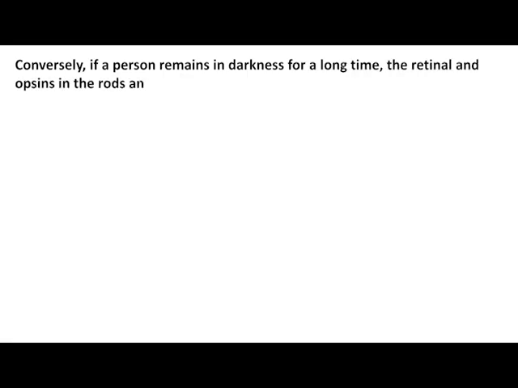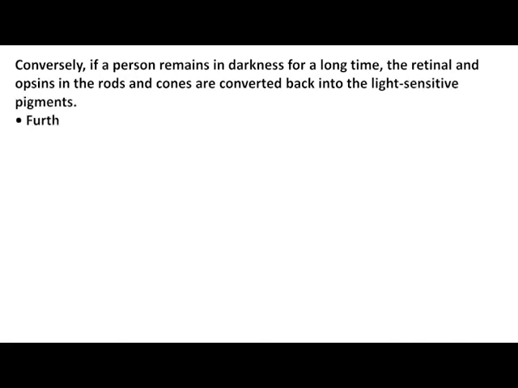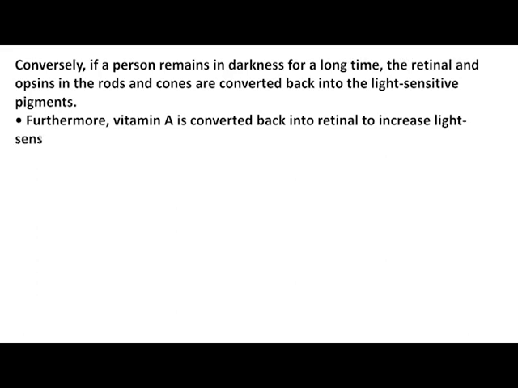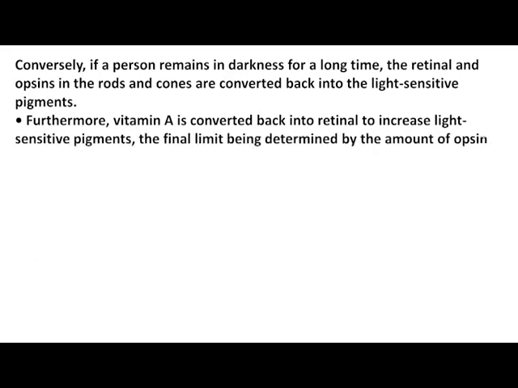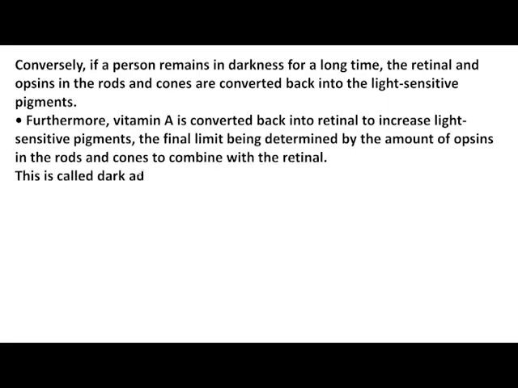Conversely, if a person remains in darkness for a long time, the retinal and opsins in the rods and cones are converted back into the light-sensitive pigments. Furthermore, vitamin A is converted back into retinal to increase light-sensitive pigments, the final limit being determined by the amount of opsins in the rods and cones to combine with the retinal. This is called dark adaptation.